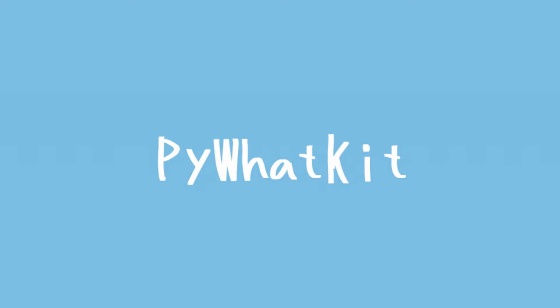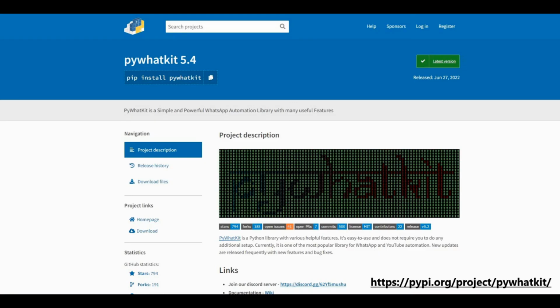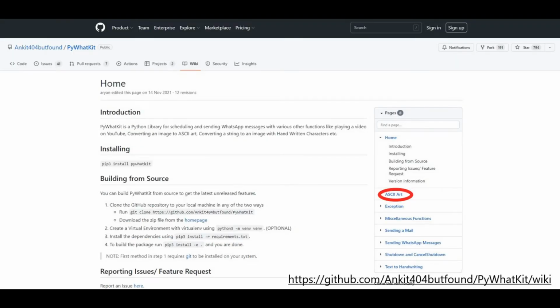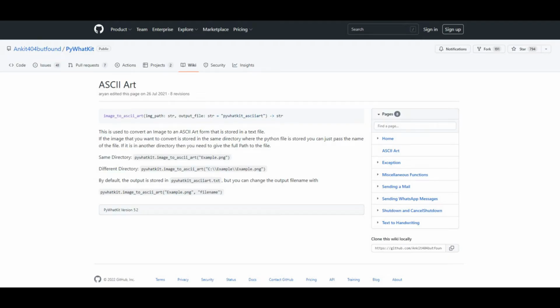The library that we are going to use is called PyHuaKit. It's a first-door library, but today I just need the function of skart.